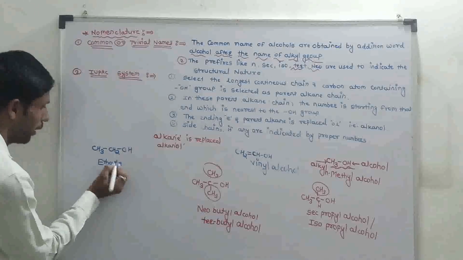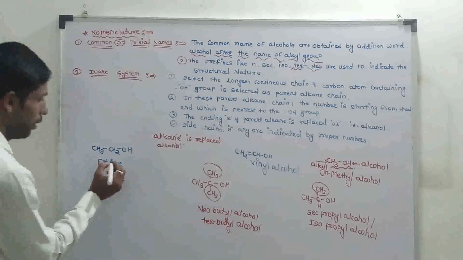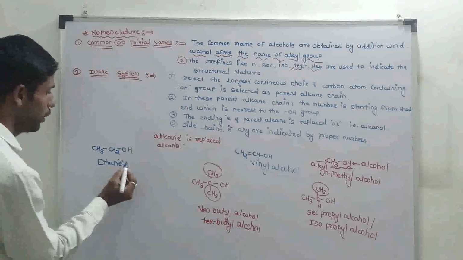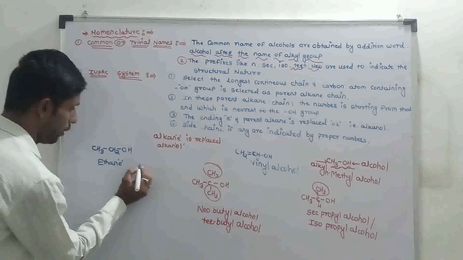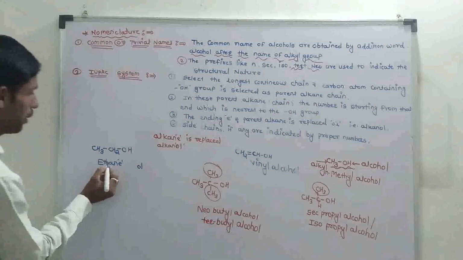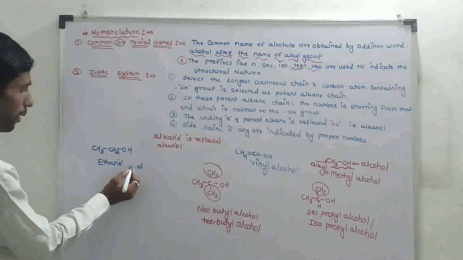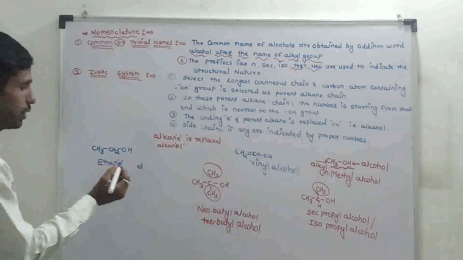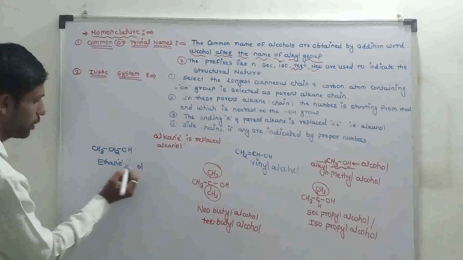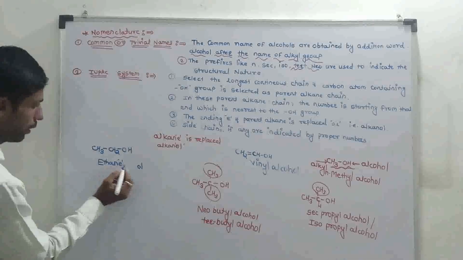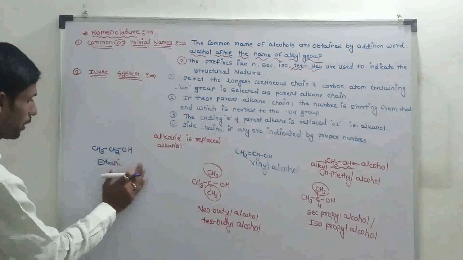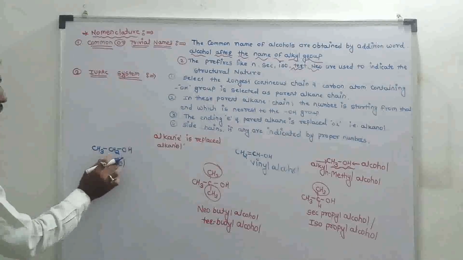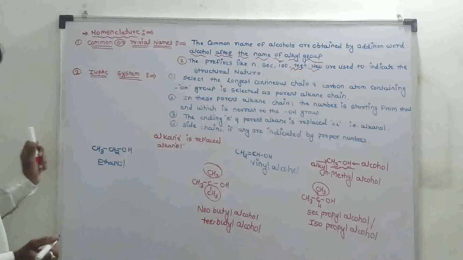In this alkane, the last letter E is replaced by OL, that is alkanol, so the structure is known as ethanol.